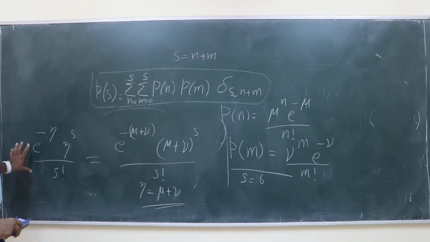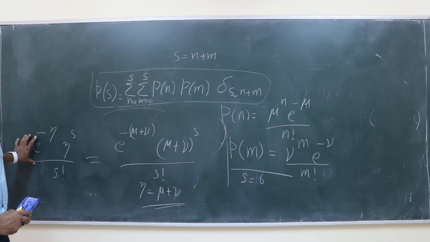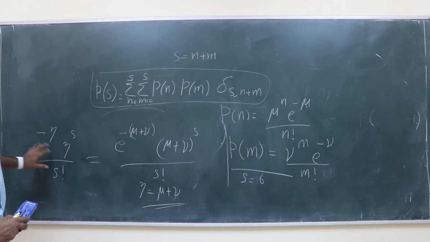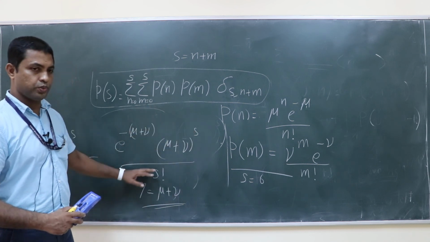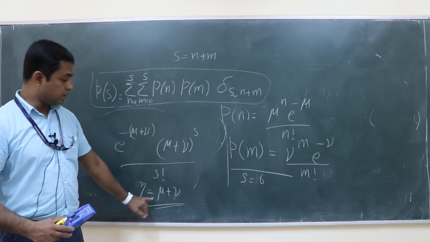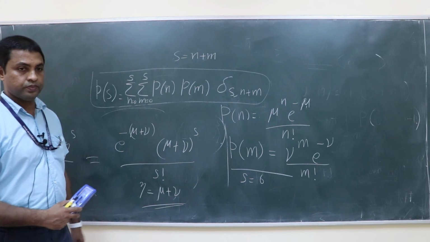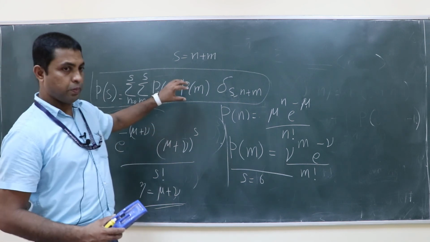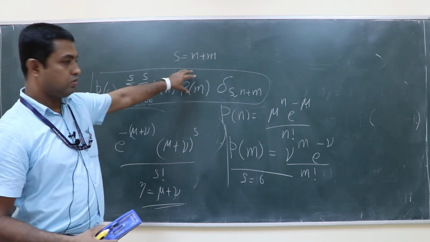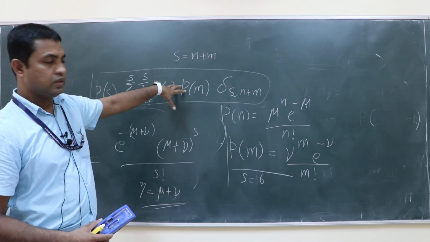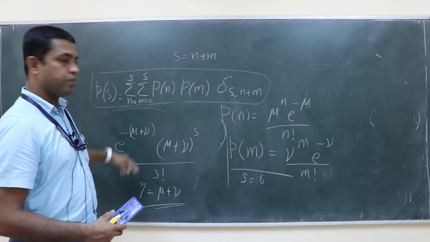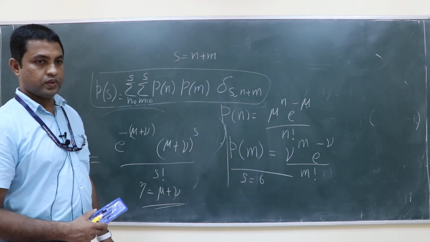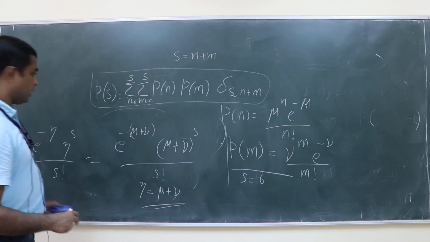So this is again a Poisson distribution with the mean equal to eta, that is mu plus nu. So the sum of two Poisson distributions will again give you a Poisson distribution. Any question on this?